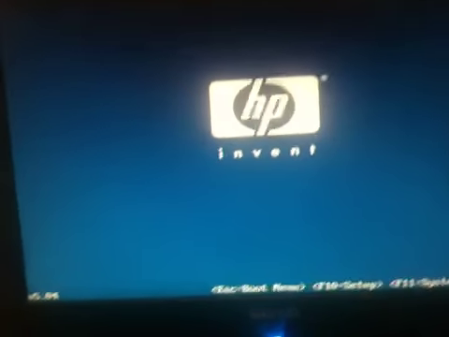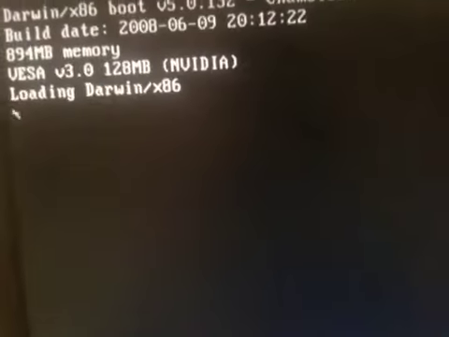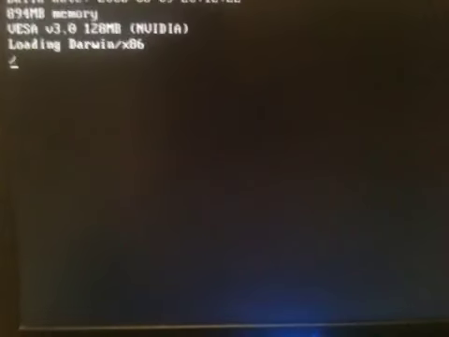I turn off the computer, turn it back on, eject the disk, and now wait. Now press in the key and go to Mac OS X, which is hard drive 4. Now it loads and goes back to this screen.